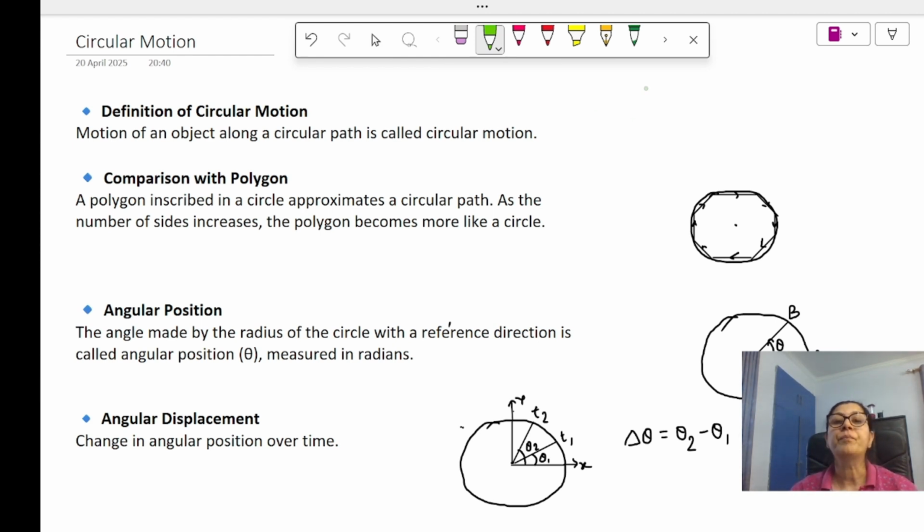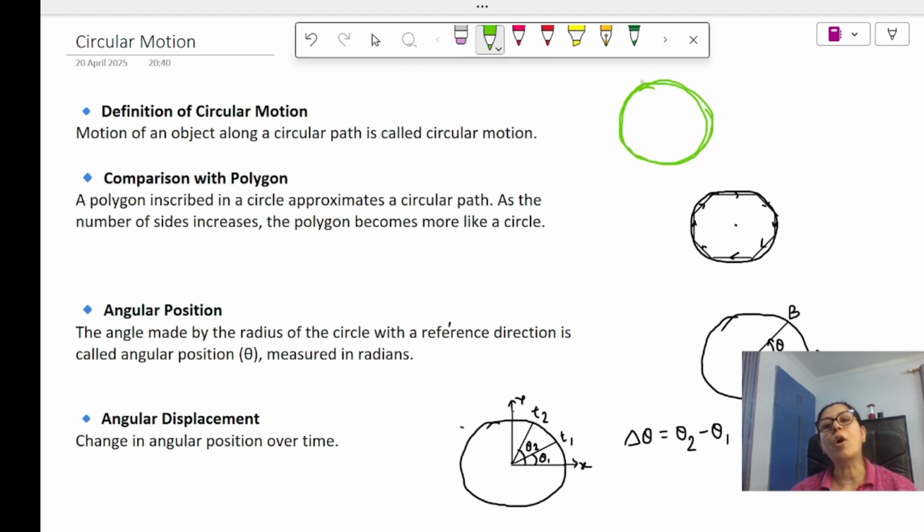Circular motion you have all studied, starting from the beginning. Whenever a body circulates in this manner, and the path of the body is circular, we call it a circular motion.